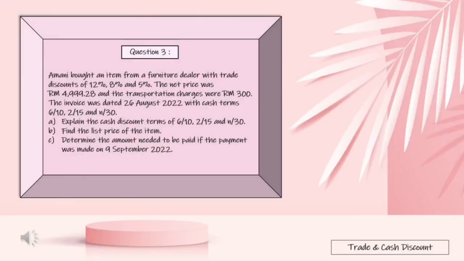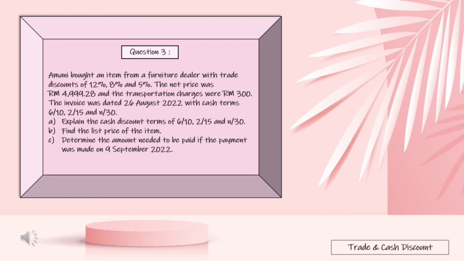RM53,807.65. Assalamualaikum, my name is Nurul Shakila and I am required to do question 3, chapter 6, trade and cash discount. Amani bought an item from a furniture dealer with trade discounts of 12%, 8% and 5%. The net price was RM4,999.28 and the transportation charges were RM300. The invoice was dated 26 August 2022 with cash terms 6/10, 2/15 and net 30.